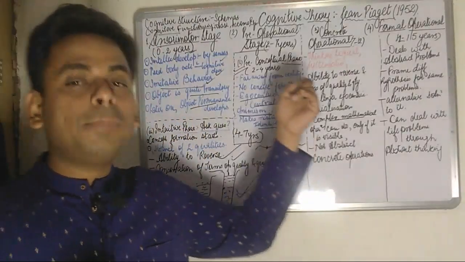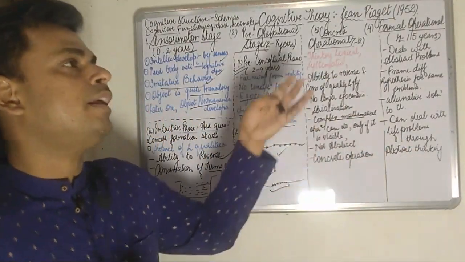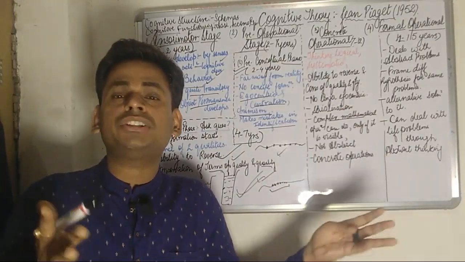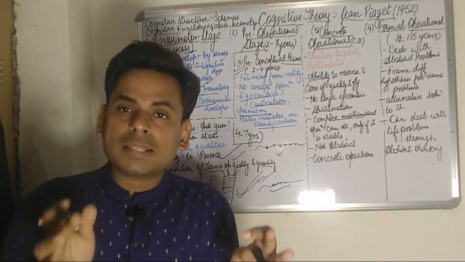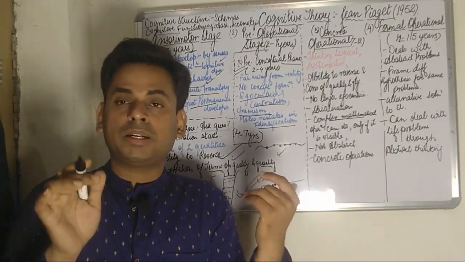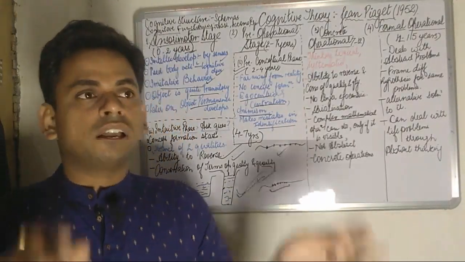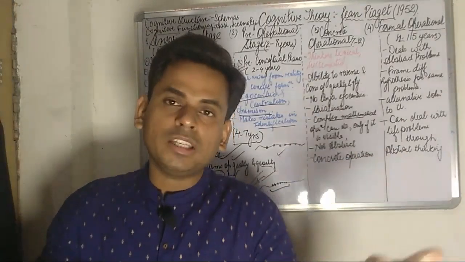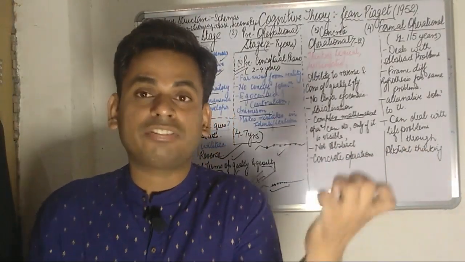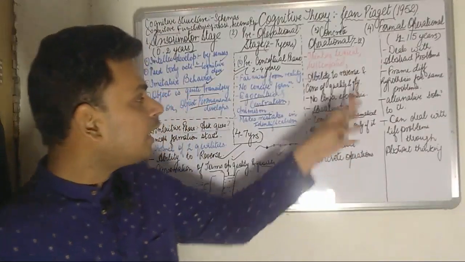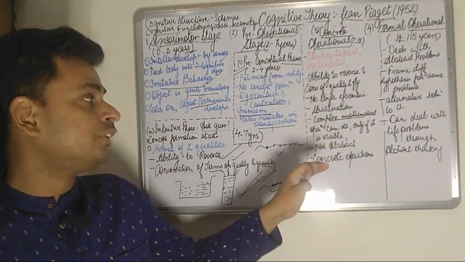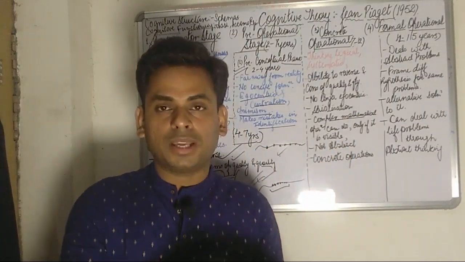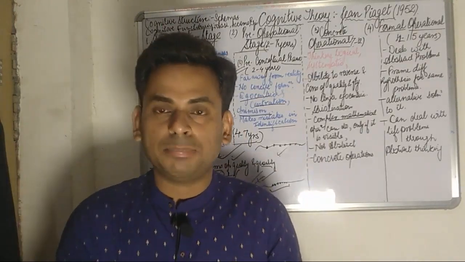Then there are complex mathematical operations, whether it be addition, subtraction, multiplication, division. So these complex mathematical operations, particularly addition and subtraction: if I tell him that 8 mangoes are there, out of them 3 you take off, how many will remain? The child is able to make out that 5 mangoes will remain. So these are the complex mathematical operations. What is visible to him, the child can very easily perform.